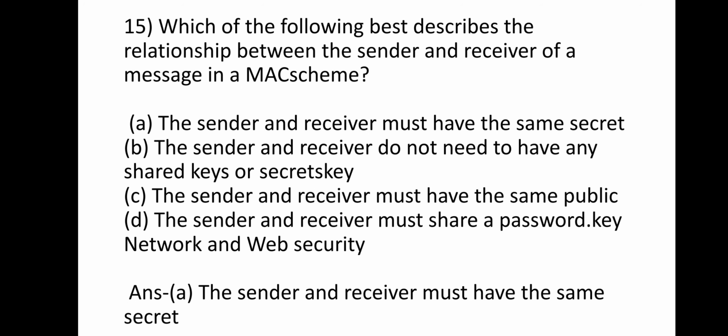Question 15: which of the following best describes the relationship between the sender and the receiver of a message in a MAC? Option A, the sender and receiver must have the same secret key. Option B, they do not need to have any shared keys or secrets. Option C, they must have the same public key. Option D, they must share a password. The answer is A, the sender and receiver must have the same secret key.